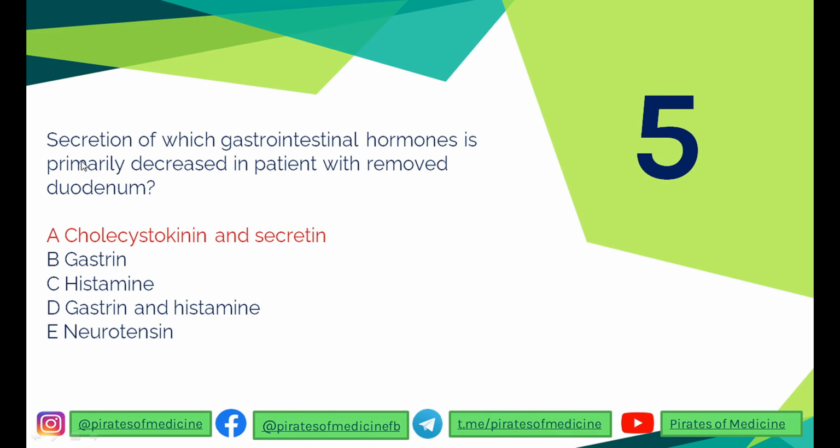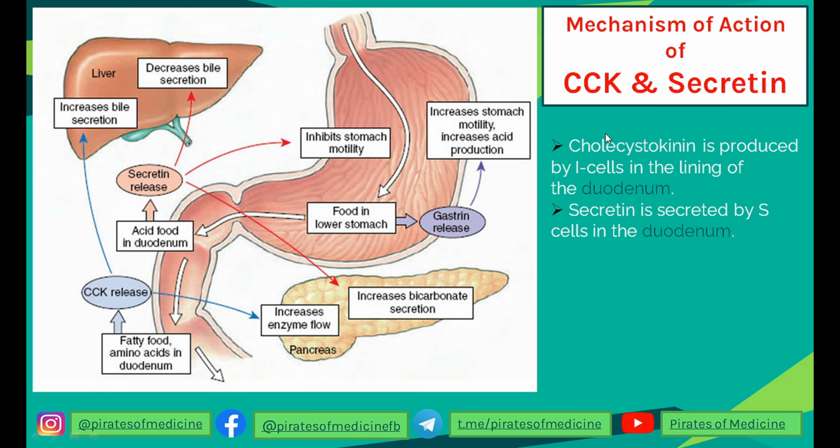The fifth question is: secretion of which GIT hormone is primarily decreased in a patient with a removed duodenum? So the patient's duodenum is removed. Two hormones specifically, cholecystokinin and secretin, are released by the cells on the lining of the duodenum. Let's see what happens first of all.